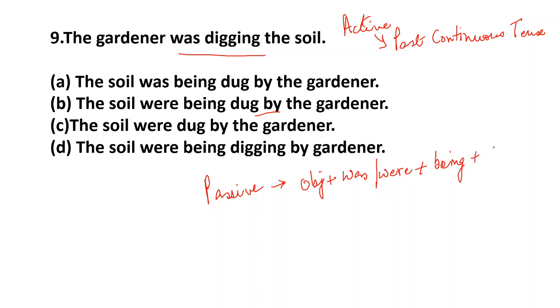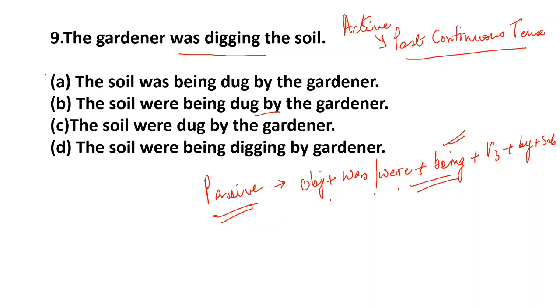Being plus V3. So here being comes in past continuous, plus by plus subject. So this is the passive voice in the past continuous tense: object, was, being plus V3 plus by plus subject. So the answer is A. The soil was being dug.